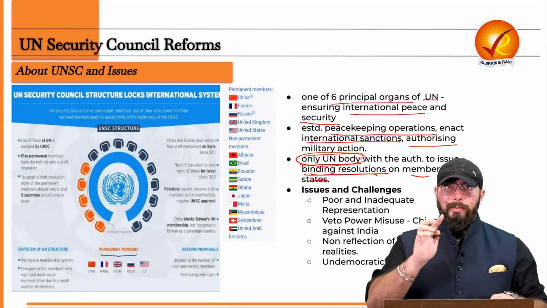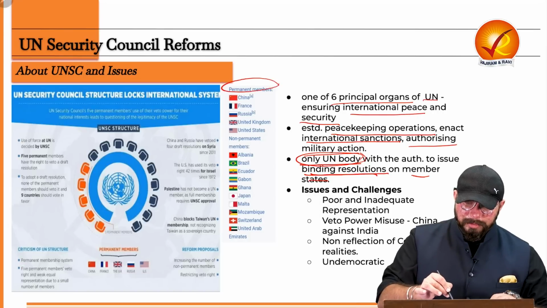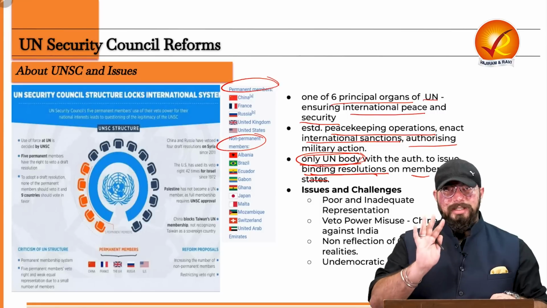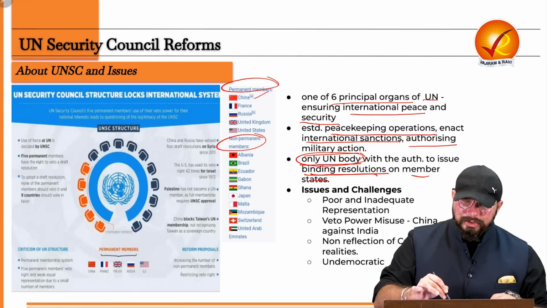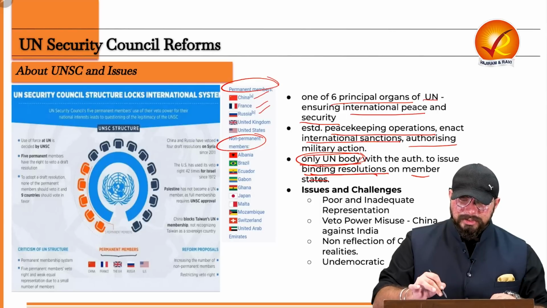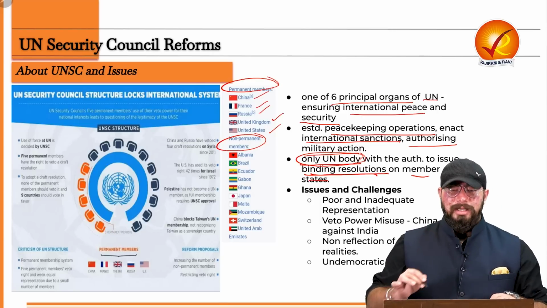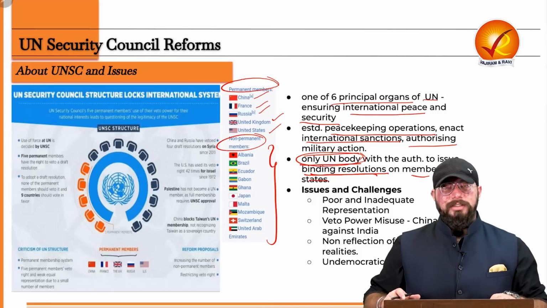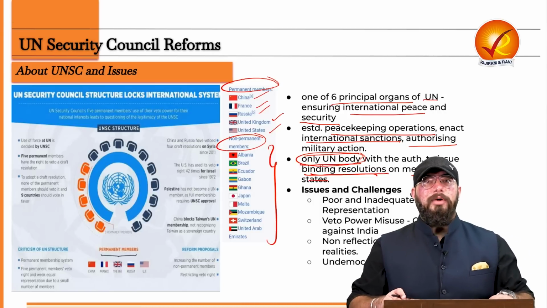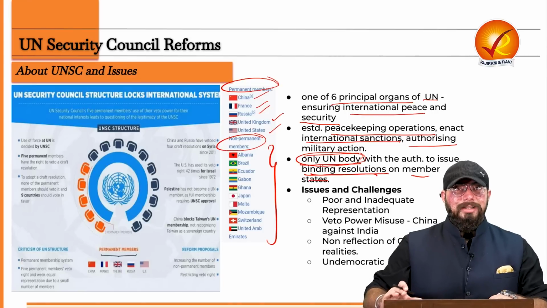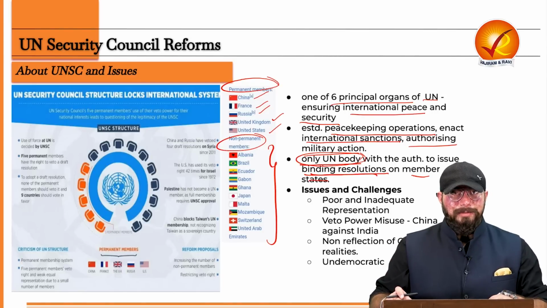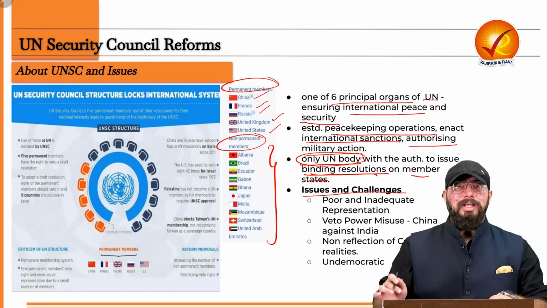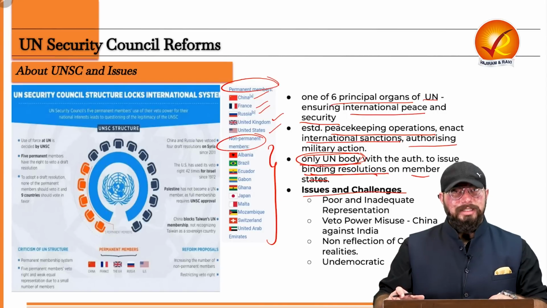Now, what is the organizational structure? See, UNSC has 2 types of members. One is the permanent members, another is the non-permanent members. The P5, that is the permanent 5 members, are China, France, Russia, UK and US. And there are 10 non-permanent current members of the UN Security Council. Now, what is important for us to understand is what reforms are needed in UNSC. Before understanding the reforms, we need to understand the issues and challenges surrounding UNSC currently.